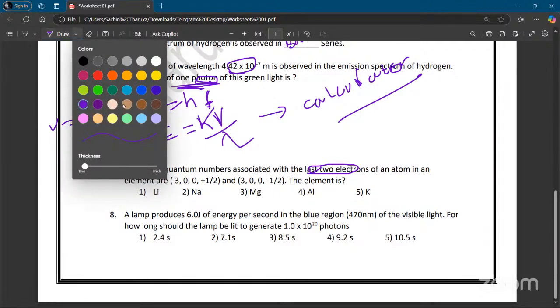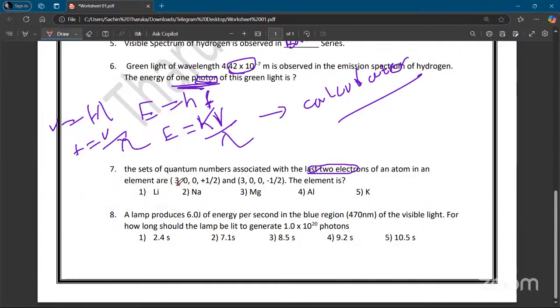Which color am I going to use? Red, let's choose. n equals 3 is the principal quantum number. Now this is the address of an electron, as I told you in class. There are two electrons here, the last two electrons, and their address is only here. 3s: this is the l value, which means it should be an s orbital. For an s orbital, the m sub l value is only 0. You have only one orbital, with plus half and minus half.